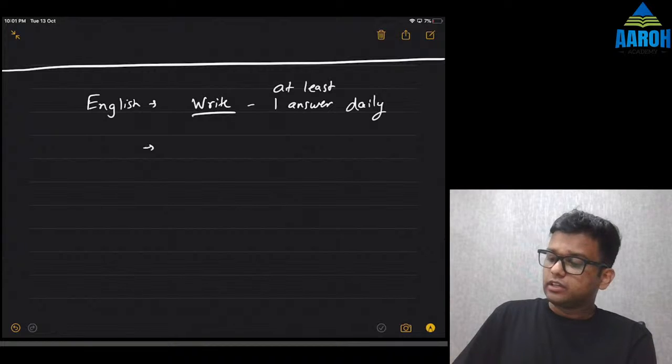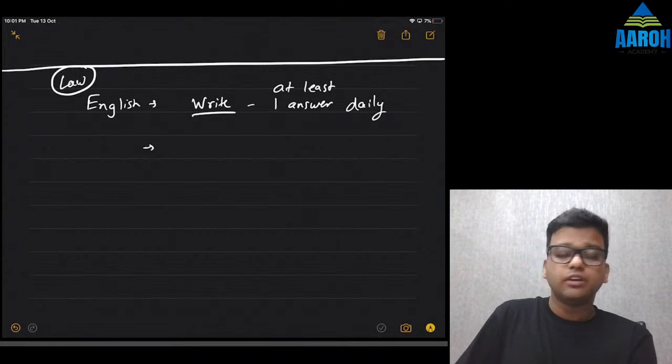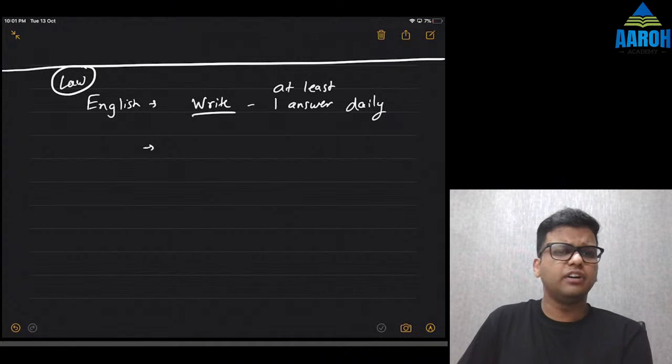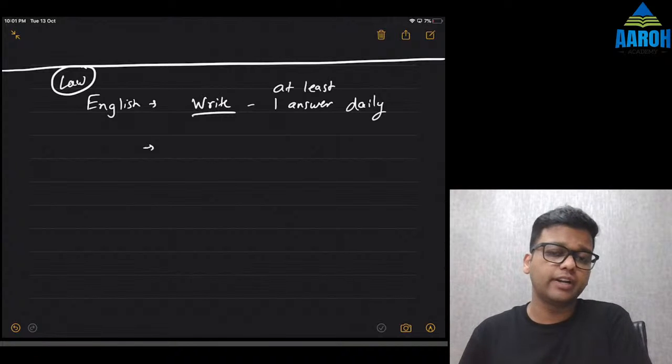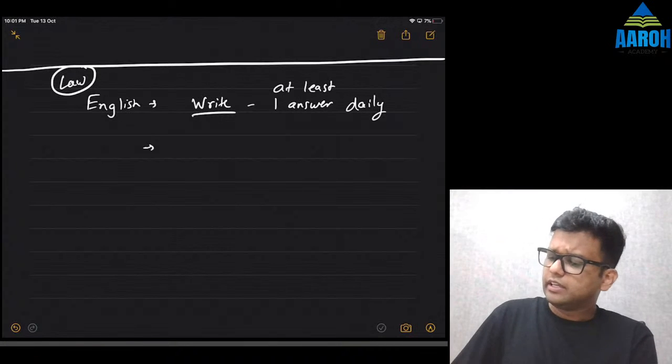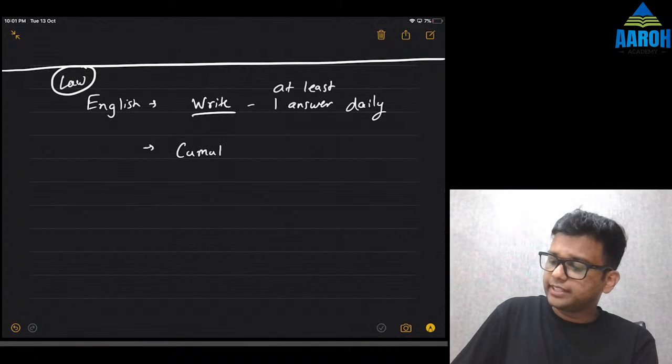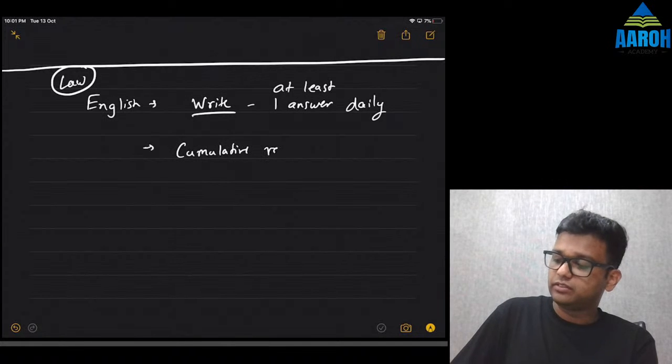Then for law, finish difficult chapters first. Some people may not have done Companies Act, some people may not have done Contract Act and so on. Finish them first. Then whenever you start revising, always do cumulative revision.